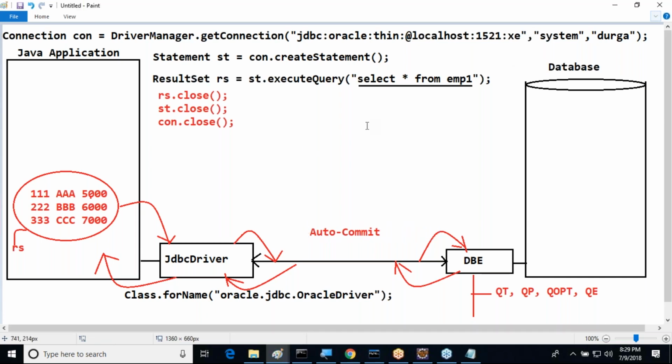If we submit an SQL query to the connection, the connection will carry that query to the database engine. Connection will say to the database engine, execute this query. Whatever results you are getting from this query, keep those results in the database permanently. Answer my point here now. When we submit an SQL query to the connection, the connection will take that SQL query and transfer it to the database engine. Connection will communicate with the database engine, giving an intimation: execute this query, and store the results of this query in